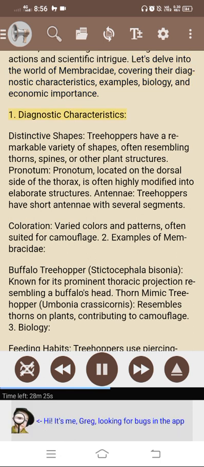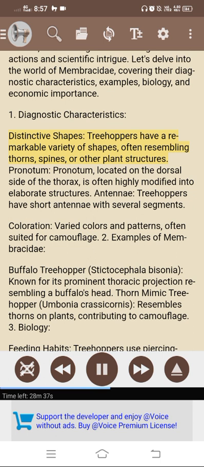1. Diagnostic characteristics. Distinctive shapes: treehoppers have a remarkable variety of shapes, often resembling thorns, spines, or other plant structures. Pronotum: located on the dorsal side of the thorax, it is often highly modified into elaborate structures. Antennae: treehoppers have short antennae with several segments. Coloration: varied colors and patterns, often suited for camouflage.